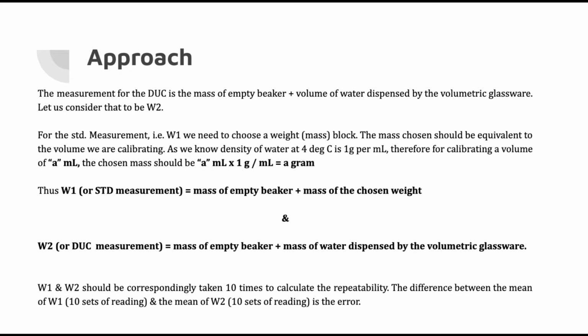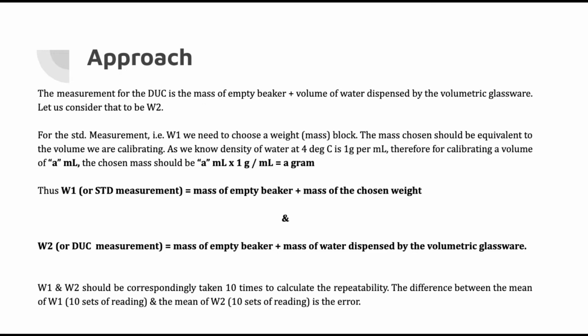The measurement for the DUC is the mass of empty beaker plus the volume of the water dispensed by the volumetric glassware. Let us consider that to be W2. For the standard measurement, that is W1, we need to choose a weight, that is a mass block. The mass chosen should be equivalent to the volume we are calibrating.